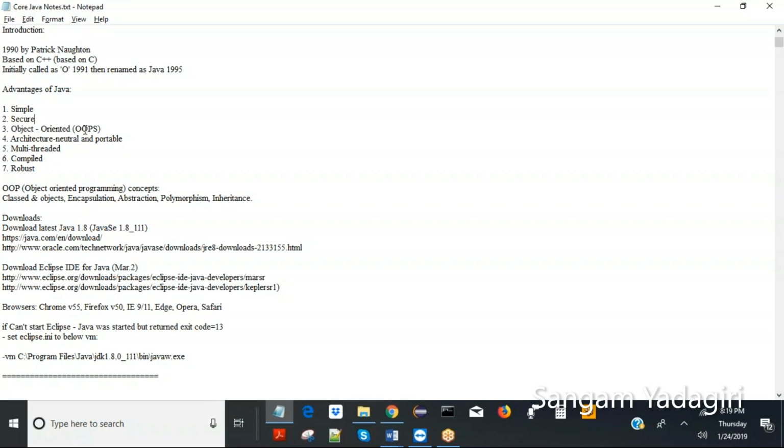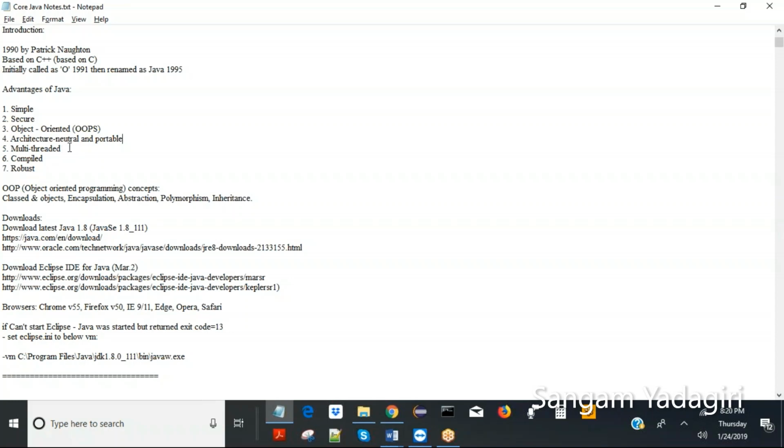And it's object oriented. So that's the main concept. OOPS means object oriented programming structure. So everything is object oriented, right? And architecture neutral and portable. So that means you can use the code based on Java in any kind of architecture. It's independent of architecture, so there is no dependency. That's why it's architecture neutral and portable. So you can use it anywhere, including web or client-based applications, or any other applications.